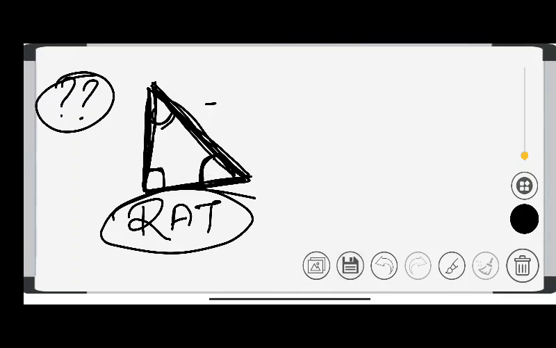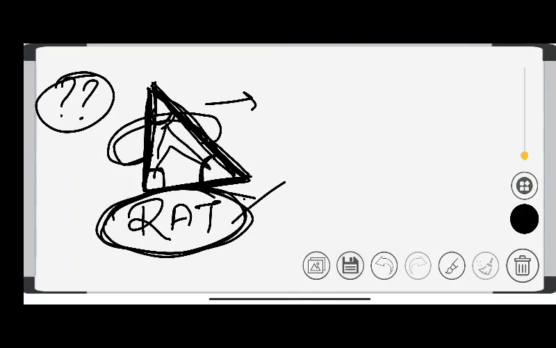So what I have said is that trigonometry deals with the relationship between the sides and angles of a right angle triangle. If you have a copy, you can note down, otherwise you can just listen.